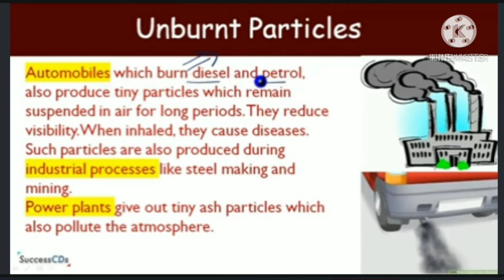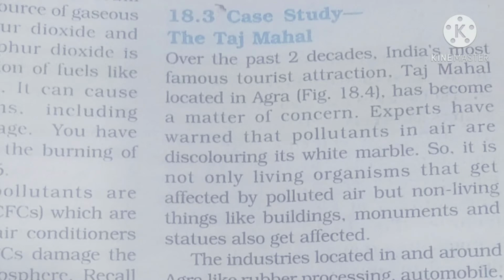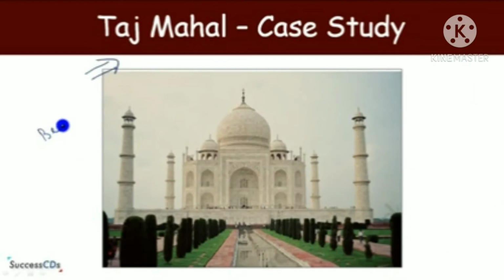So these suspended particulate matters are produced by burning of petrol and diesel. They are also produced in the mining areas or in industrial processes, and the power plants also produce suspended particulate matters which are pollutants of air, and they cause many respiratory diseases. Children, these pollutants not only affect the life of living things, they also affect non-living things like our historical monuments.